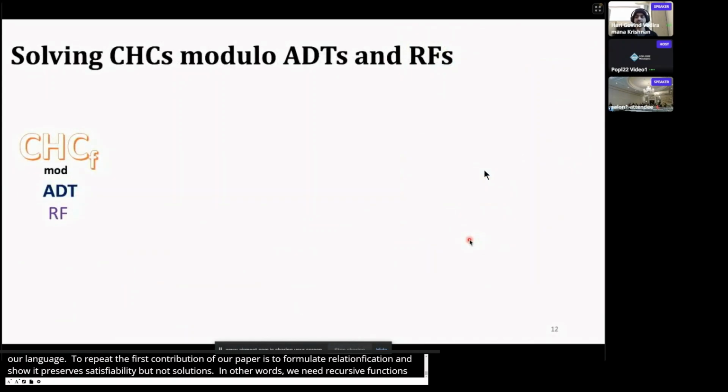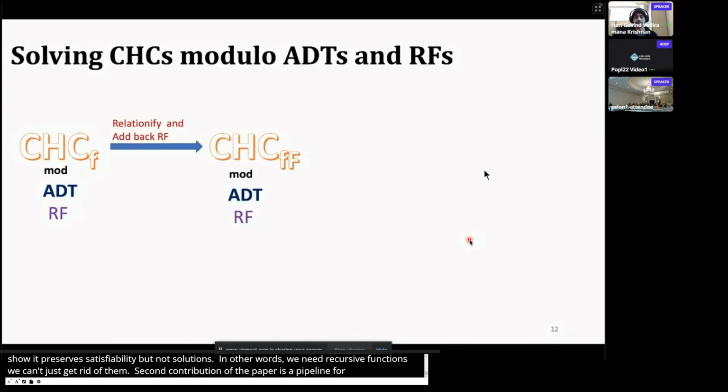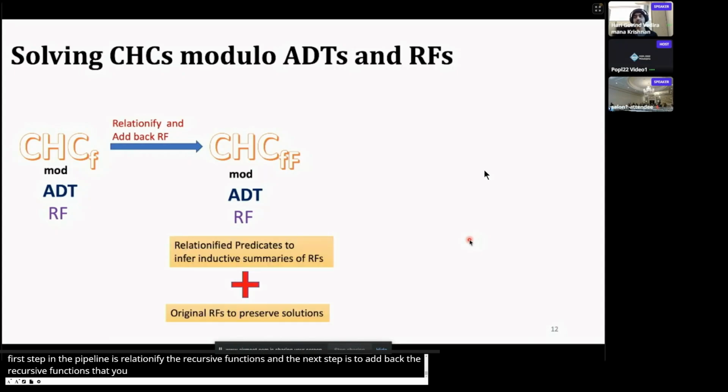So, the second contribution of this paper is a pipeline for solving CHCs, modular PDGs and RS. The first step in the pipeline is to relationify the recursive functions, and the next step is to add back the recursive functions that you replaced. Now you have a set of constrained clauses containing both recursive functions and relationified predicates. Relationified predicates help you come up with inductive summaries, and original recursive functions help you preserve solutions.